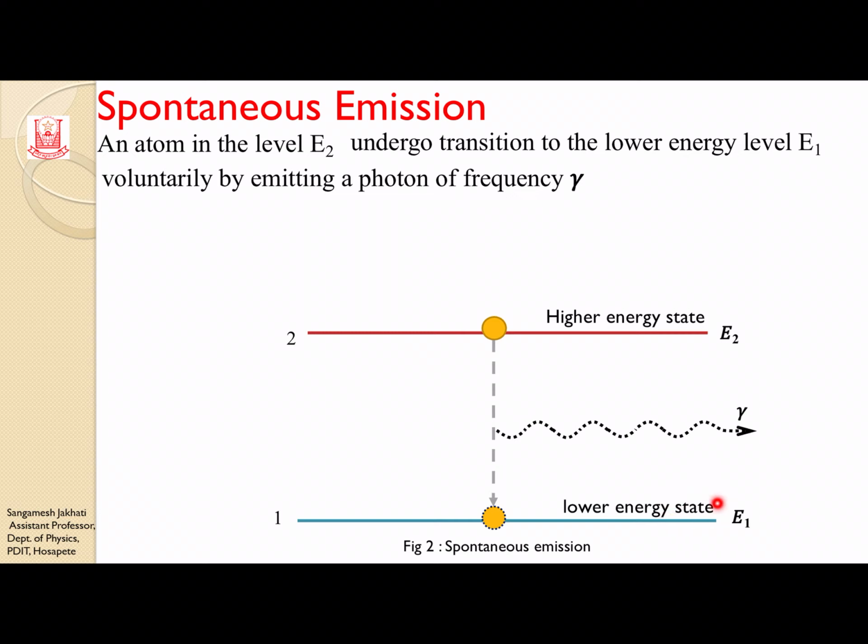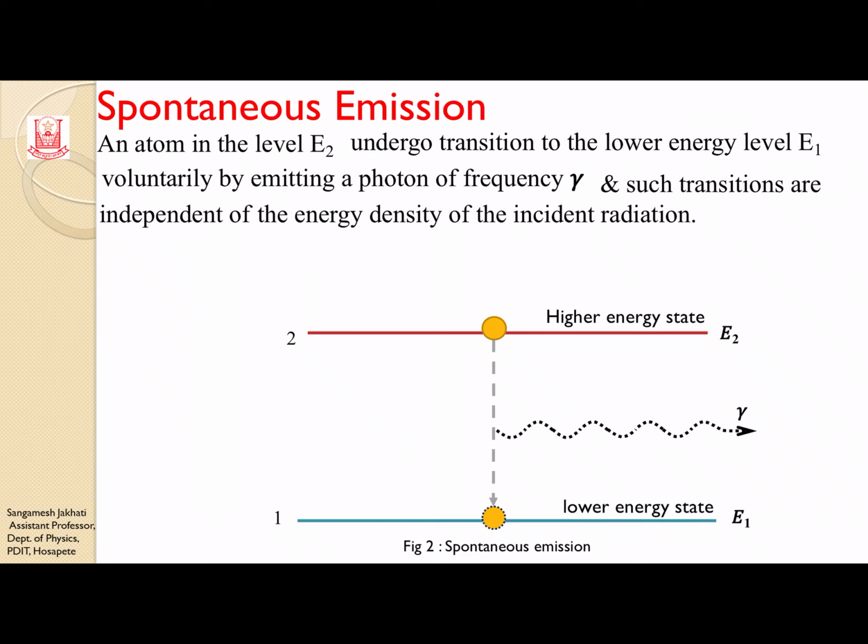Why? Because the lower state has a value of 3 electron volt, so to occupy this energy state it needs to give out that extra 3 electron volt of energy. So this is a voluntary process, and it is independent of the energy density of the incident radiation.